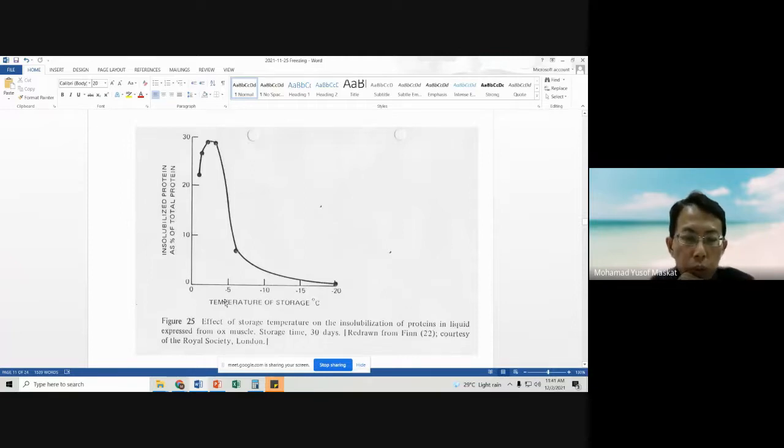When we reduce our temperature below 0, you can see that the degradation increases. It is supposed to be that the lower the temperature, the lesser the degradation, but now you can see that the degradation increases. This is due to freeze concentration. But when we further lower it, it drastically reduces.